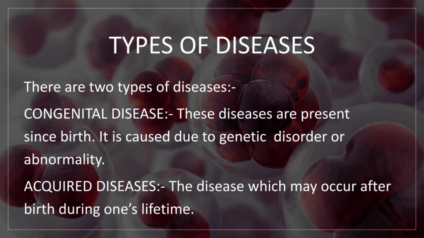Types of diseases. There are two types of disease. First, congenital disease. These diseases are present since birth. It is caused due to genetic disorder or abnormality. Second, acquired disease. The disease which may occur after birth during one's lifetime.